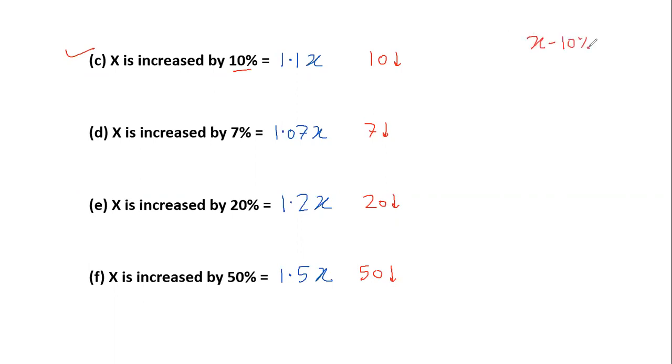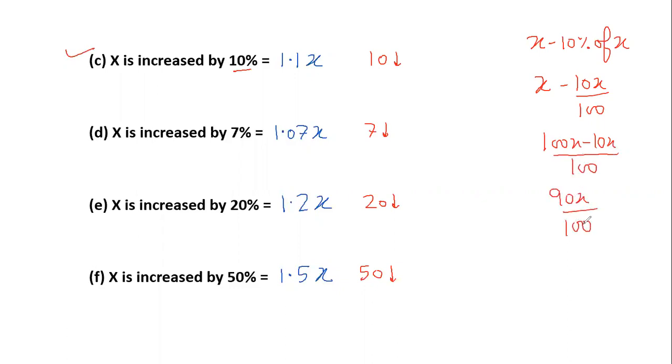X minus 10% of X. That's how we solve it. And when we keep on solving it, X minus 10X over 100, we take an LCM, so 100X minus 10X over 100, which will actually come out to be 90X over 100. So if you notice, if something is decreased by 10%, you just subtract 10 from 100. So that's 90. 90 over 100 will give you 0.9 times X.